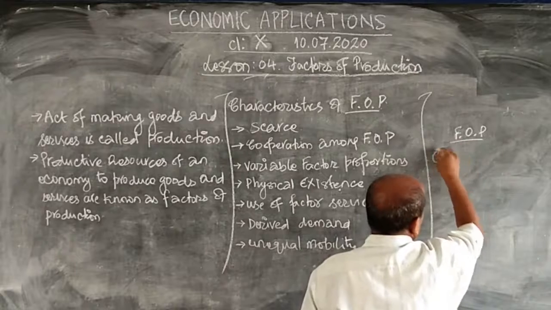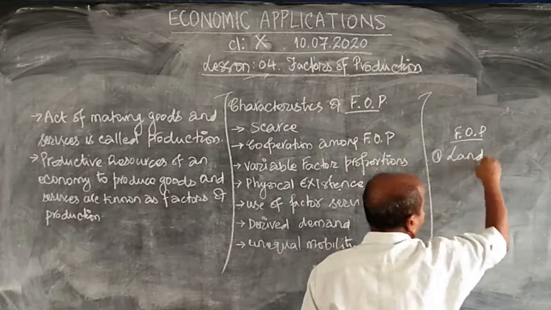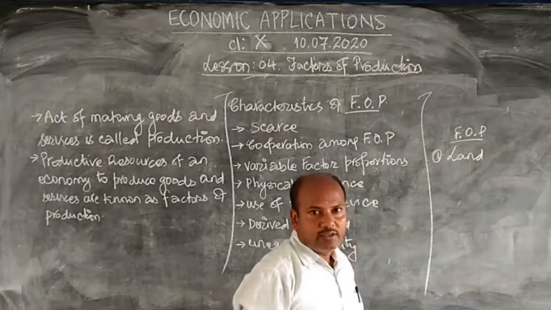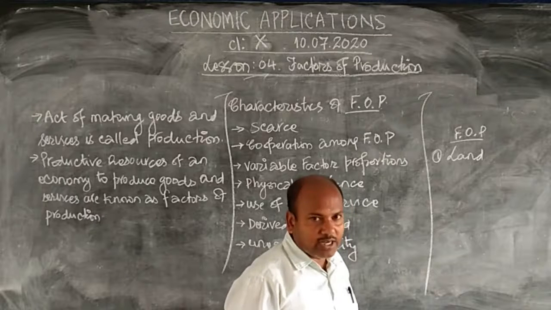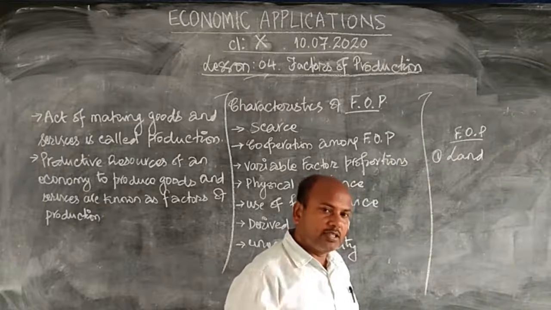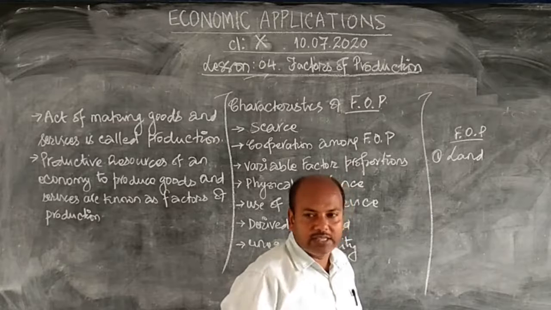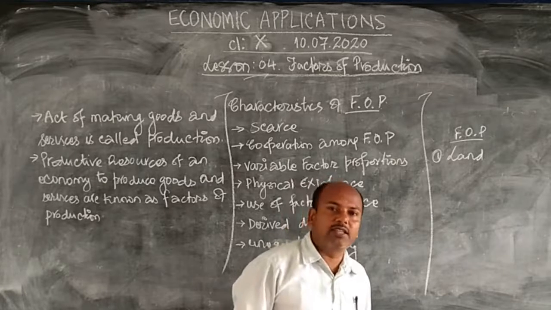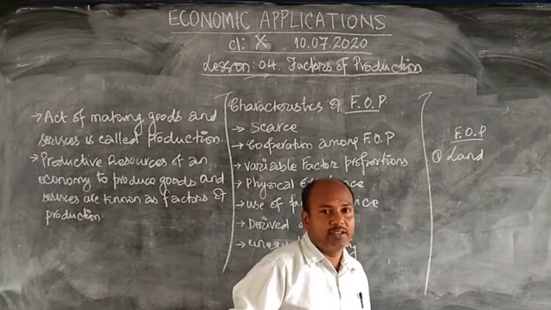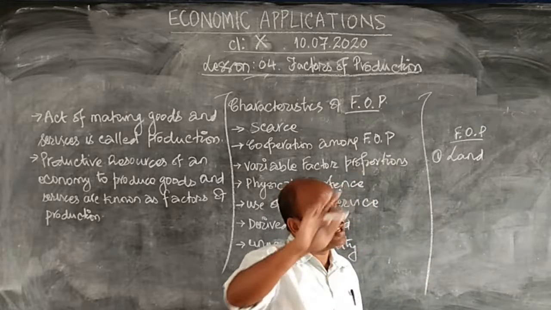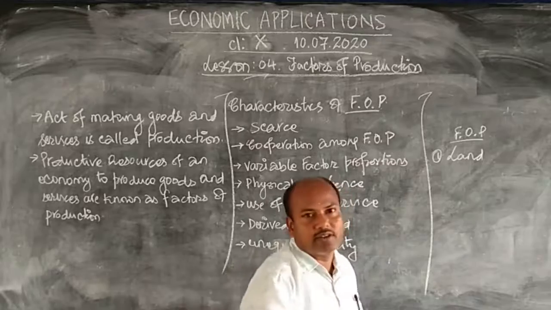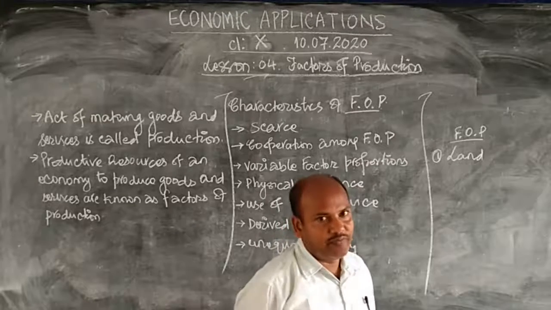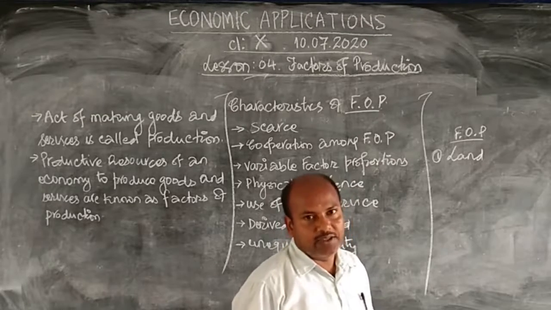The first is land. Anything you make, you require land. The place where I am standing is also on land. The place where you are sitting, sleeping, eating, coming to school, writing, whatever you do, you require land. So wherever are the factories and industries, they all are on land. They are not somewhere in the sky or on the cloud or in heaven or under the earth or in the sea. You need land.